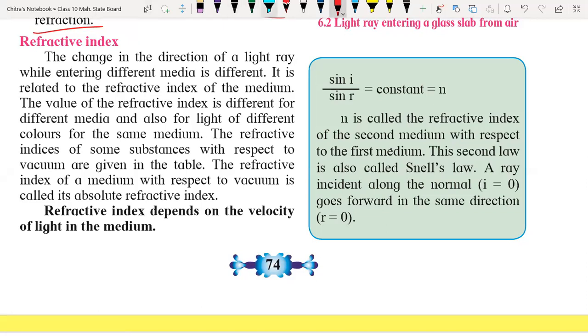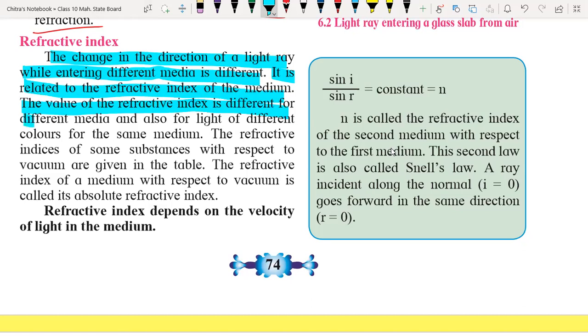So the change in the direction of a light ray while entering from one transparent medium to another is related to the refractive index of that medium. The value of the refractive index is different for different media or different pairs of media. Generally, in order to compare refractive indices, we always take a pair of media.